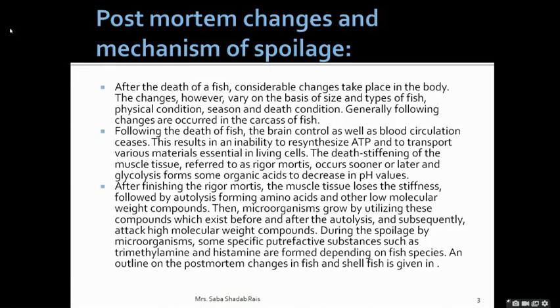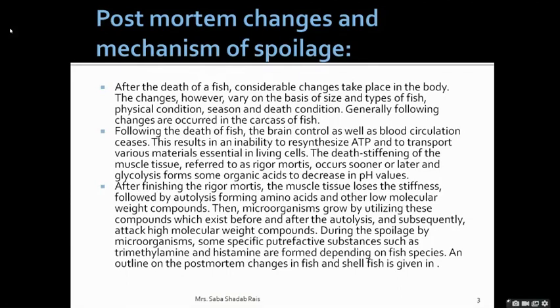So what is going to happen after the death? The brain control, blood circulation, everything will stop. Because of this cessation of the blood circulation and all, the fish will not be able to resynthesize the ATP.